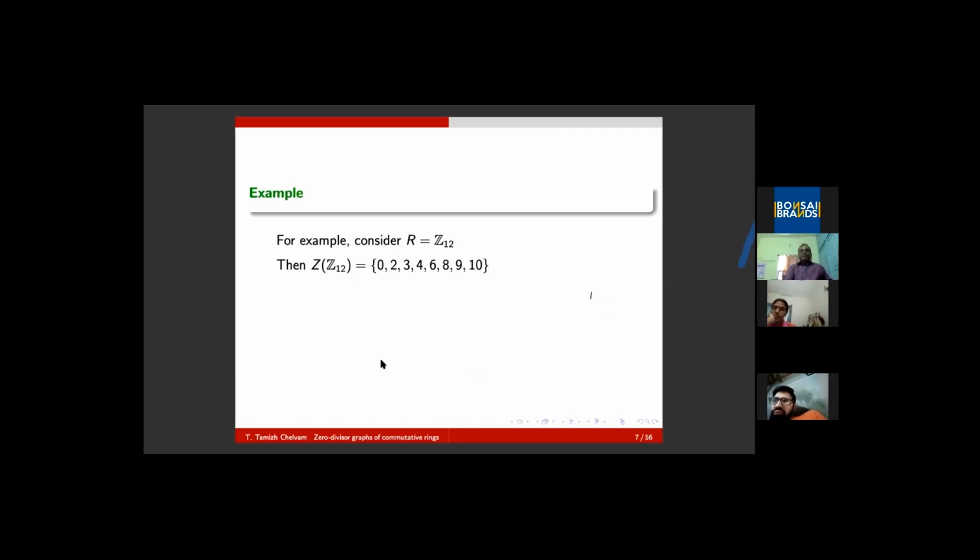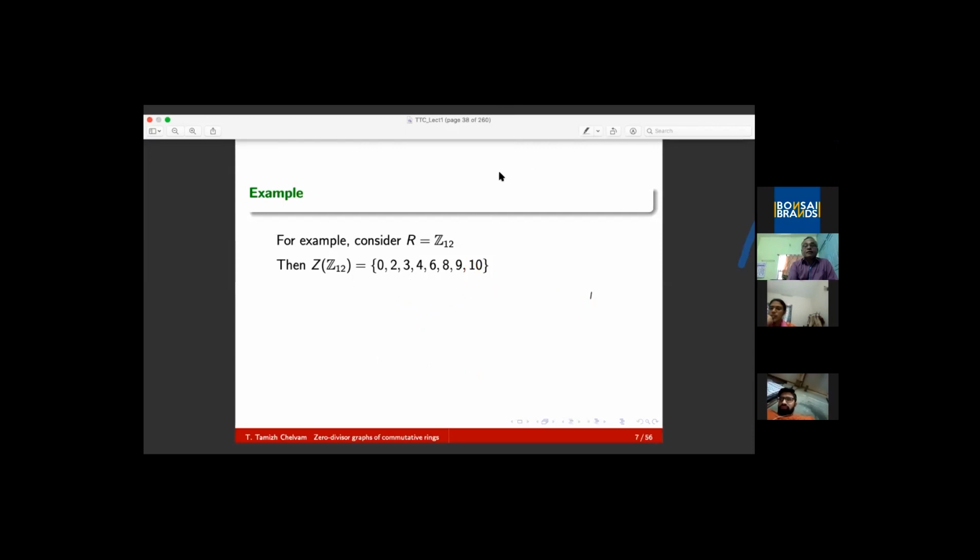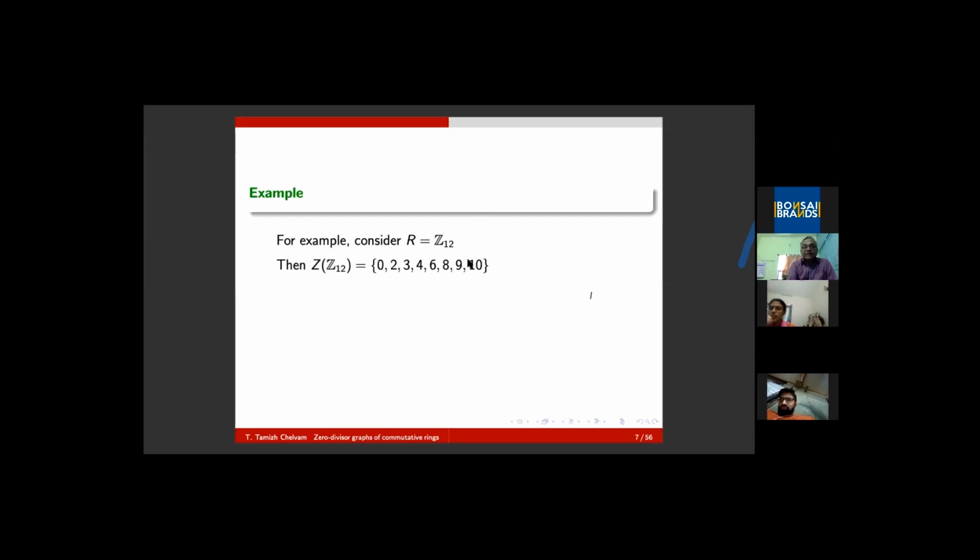You take congruence modulo 12 classes. The zero divisors are nothing but 0, 2, 3, 4, 6, 8, 9, 10. For example, if someone wanted to verify that 10 is a zero divisor, 10 into 6 is 60, which is a multiple of 12, thereby that is 0.